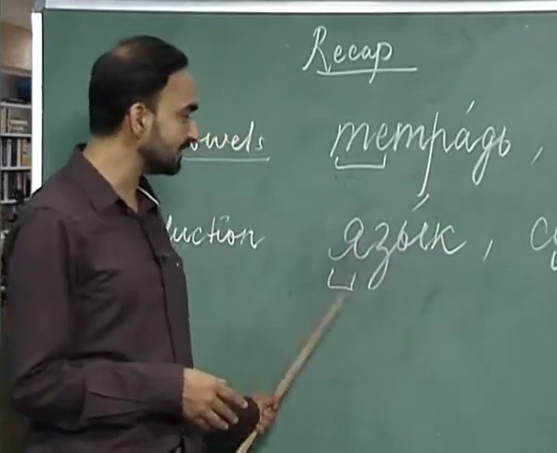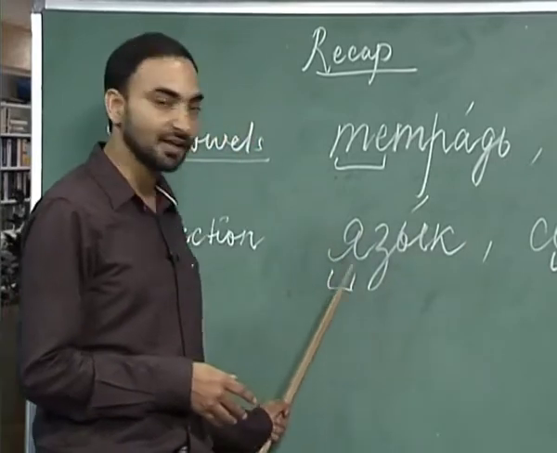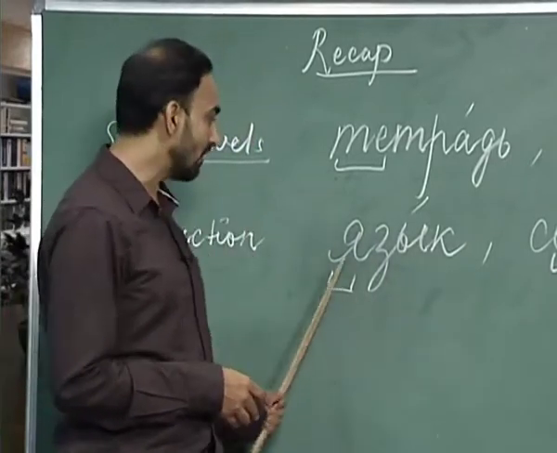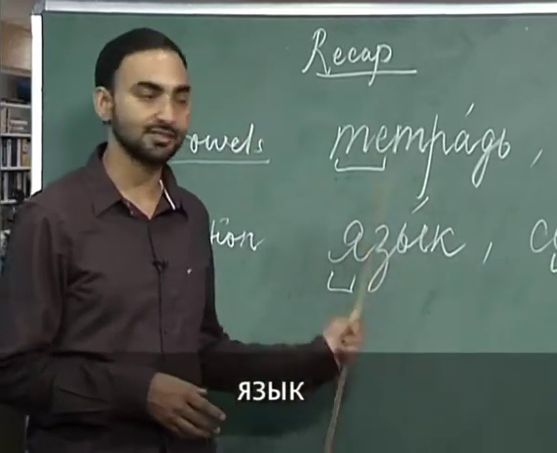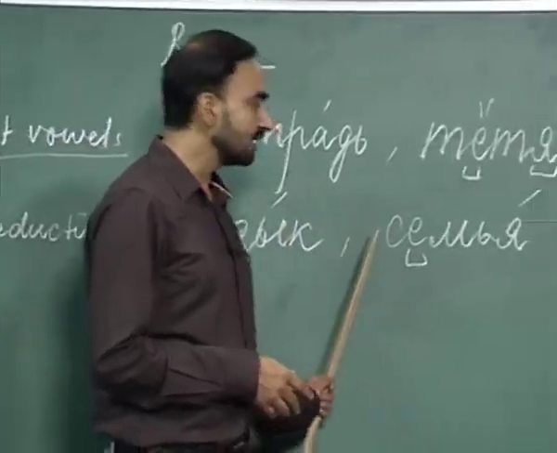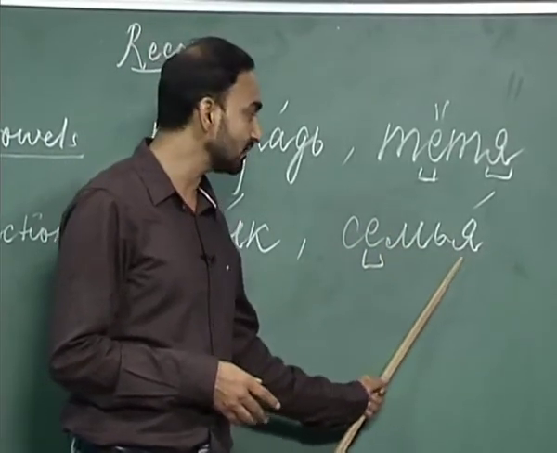What happens is when ya is in unstressed position, the sound of ya becomes e. So, how will you pronounce this word? Izik. Izik is language. The next word is sa, ye, ma, soft sign and ya, and stress is on ya.